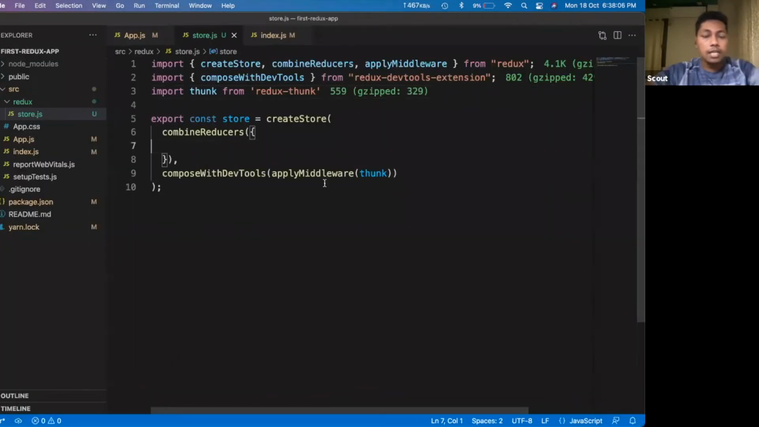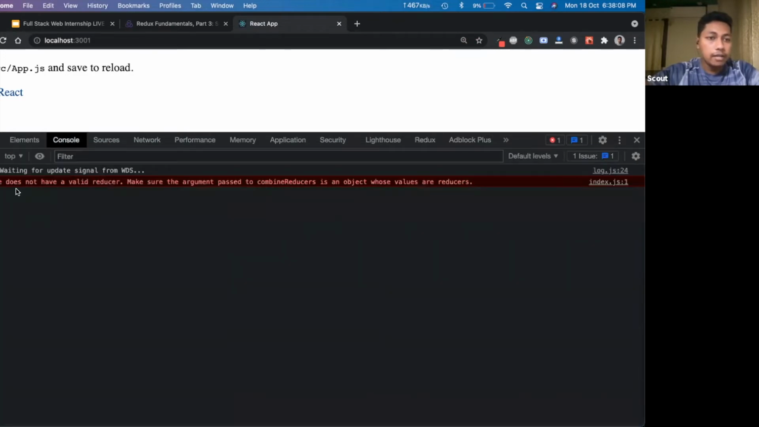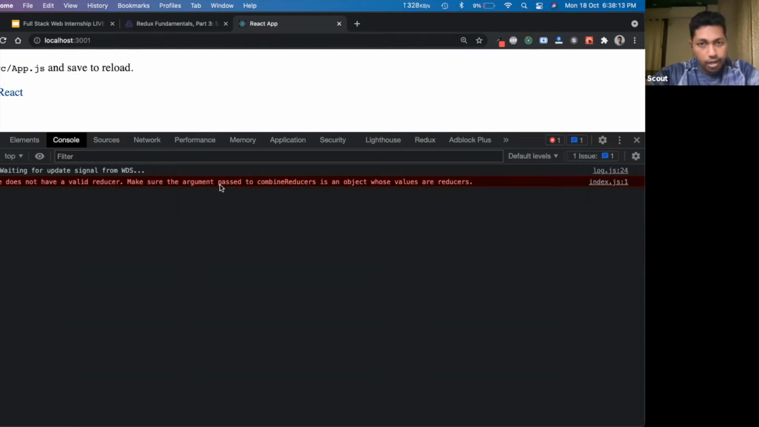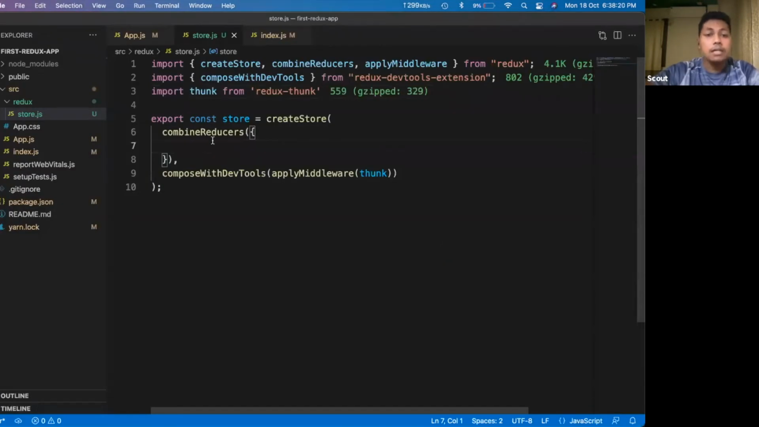So I'm getting one error. It is saying your store does not have a valid reducer. Make sure the argument passed to combineReducers is an object whose values are reducers. It means it is expecting some sort of reducers that we should write here. Our root state is now empty. It is expecting some reducer that we should pass here. In that case it would be able to generate that state in the application state.